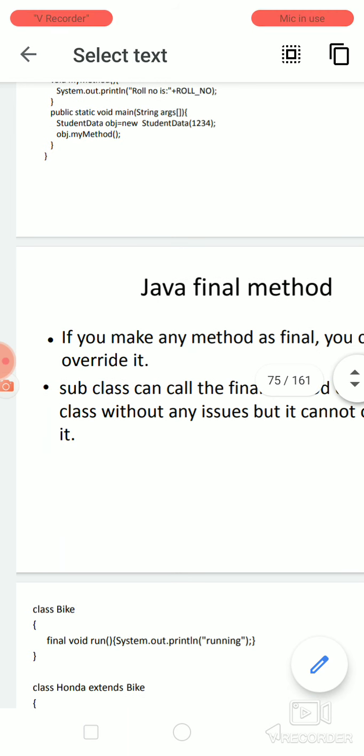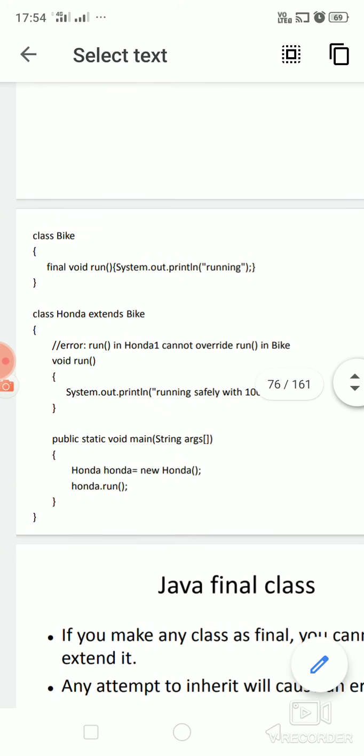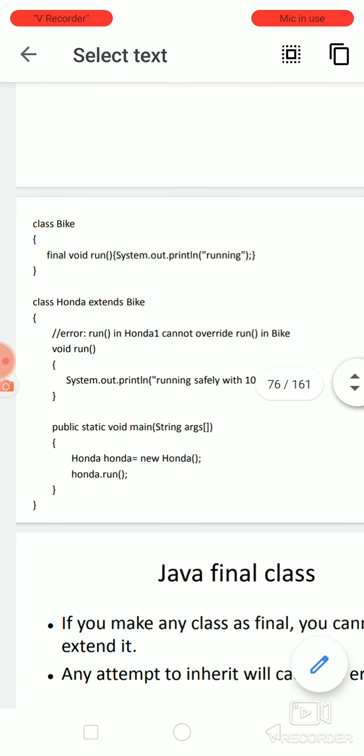Okay. Now next is Java final method. Java final method means you can not only declare a variable as final, but you can also declare a method as final. Method means it is a function actually. So when you declare a function as final, what will happen? Just look at the example given below. Here also the class Bike, final void run. The void run is the function and this is declared as final now, and the function definition is written inside this.